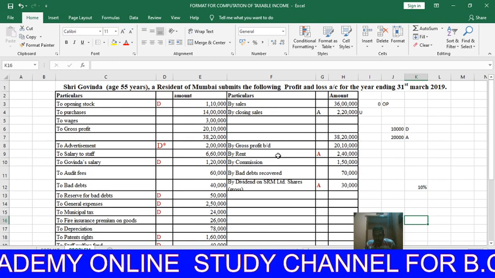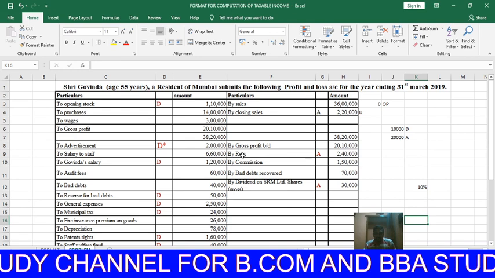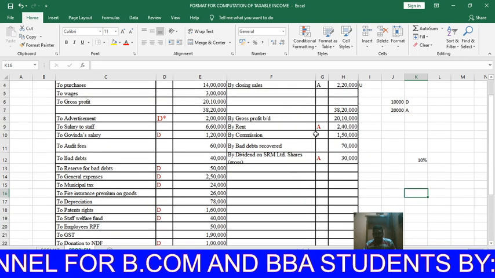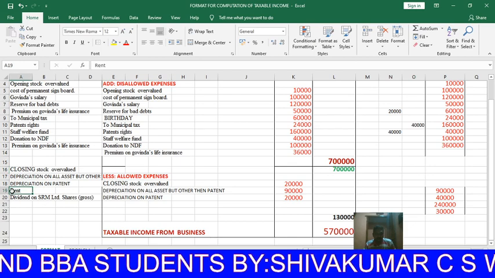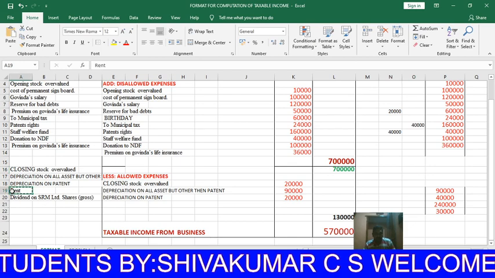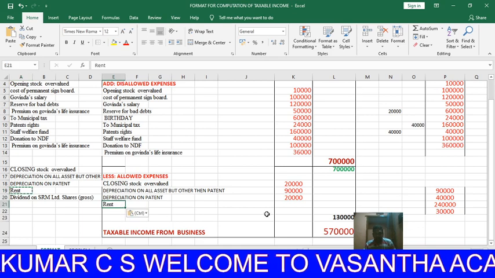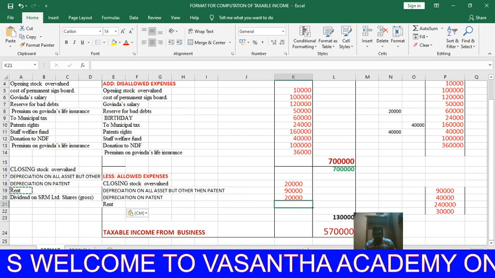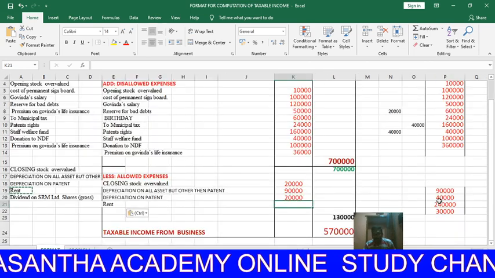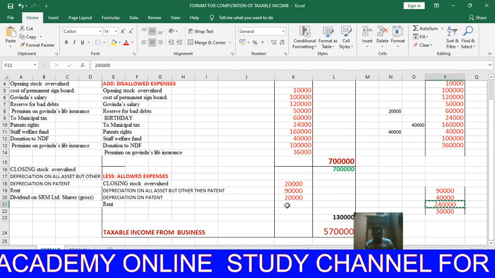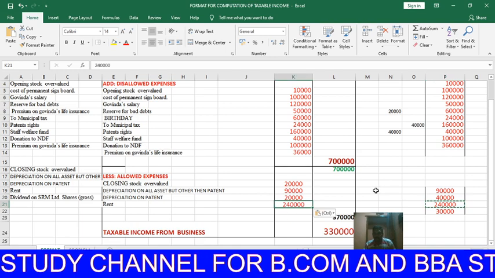Rent received from house property: it is assumed to be received from the house property, so it is deductible from the net profit. Let's take rent. How much is rent received? Rent received is 2,40,000.